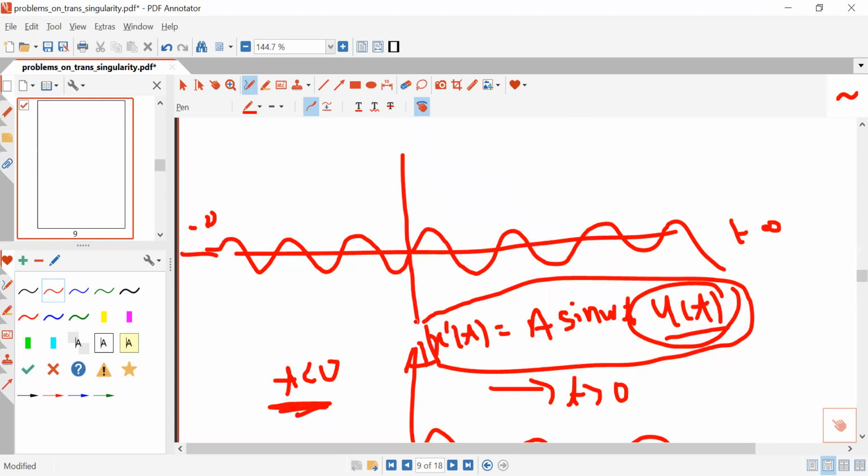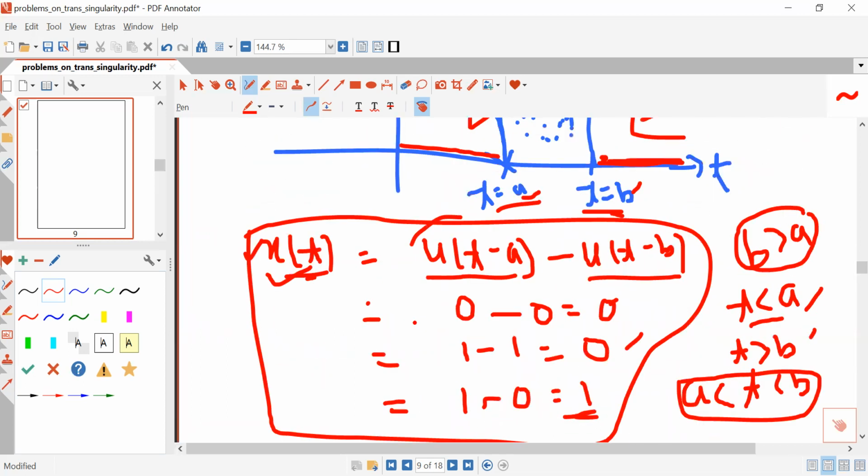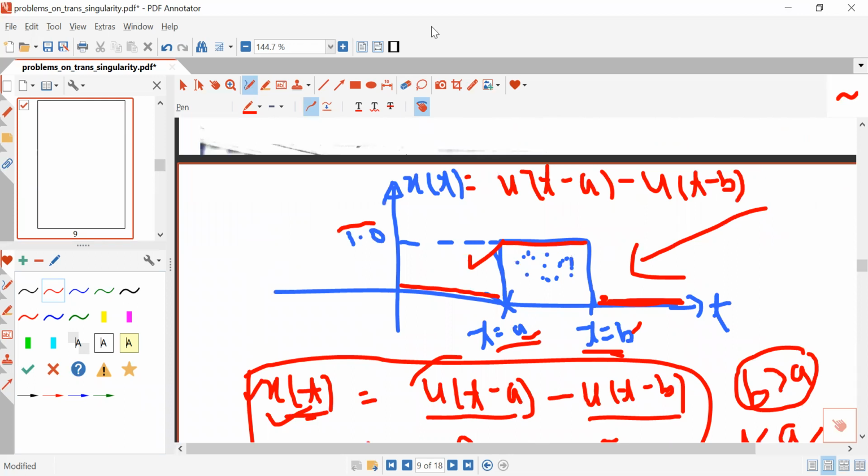In the next lecture, I will cover the second singularity function, which is also very important, and that signal is named the unit impulse signal. So in the next lecture, I will cover the unit impulse signal.